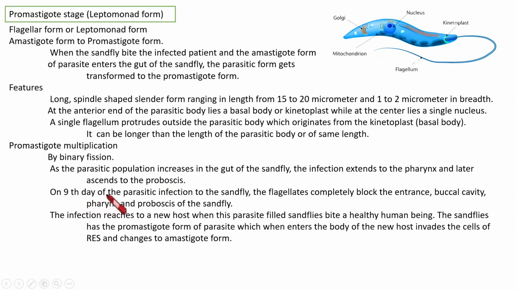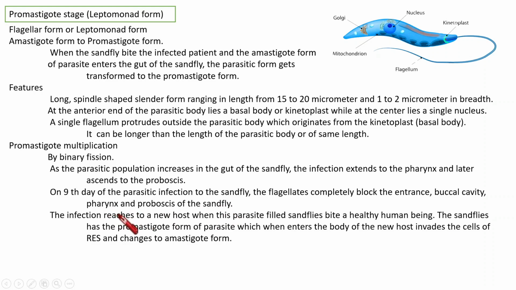By the ninth day of parasitic infection, that parasite completely blocks the entrance, buccal cavity, pharynx, and proboscis of the sandfly. That means it is soaked with infection. The number of parasites in the body of the sandfly is abundant at that stage.